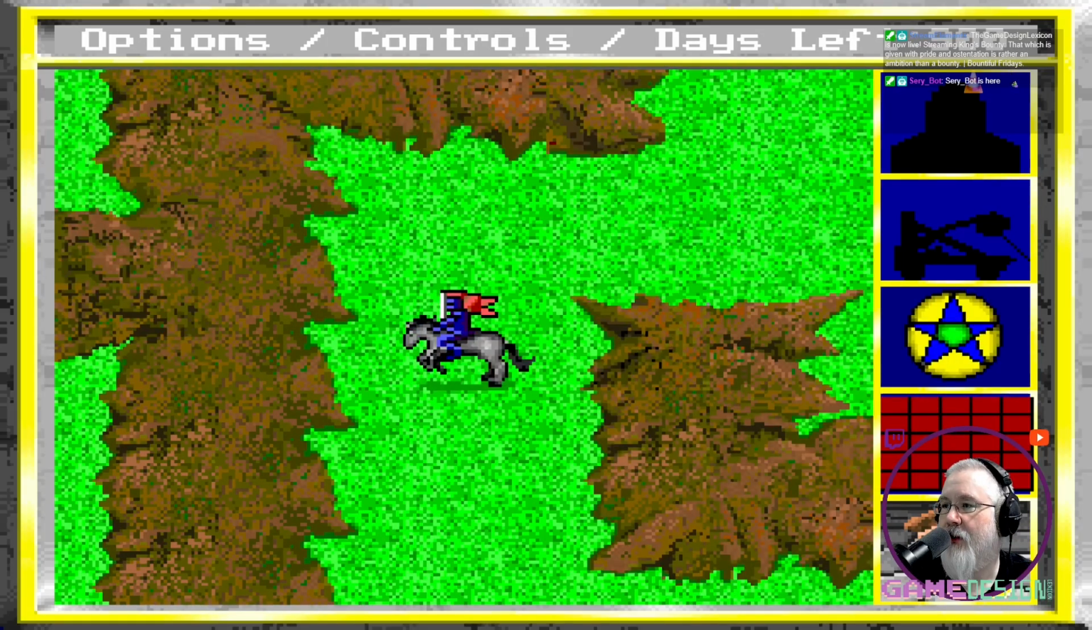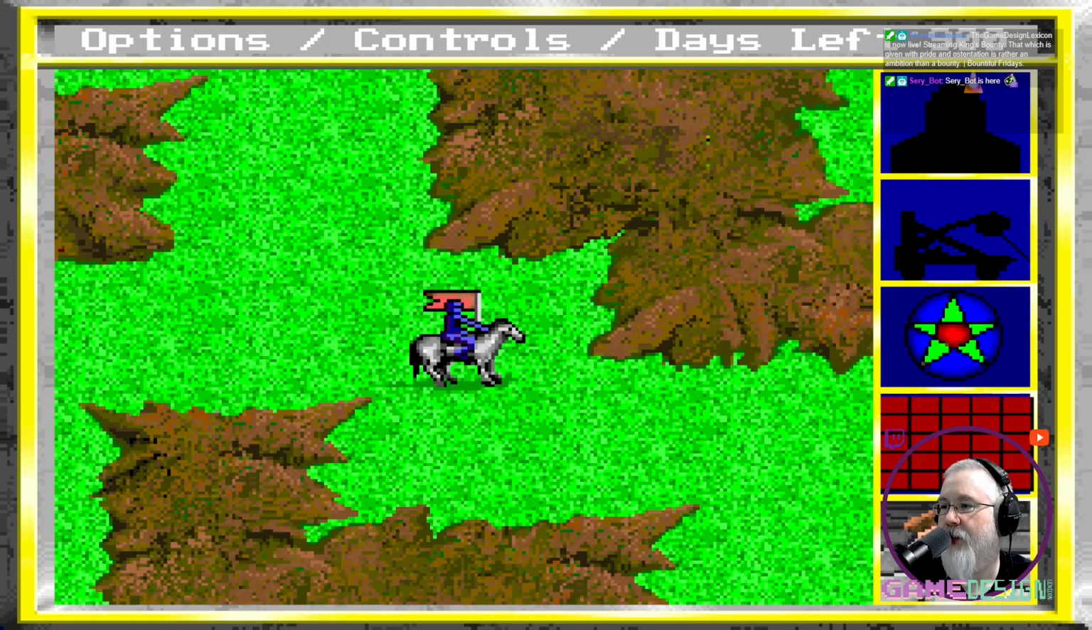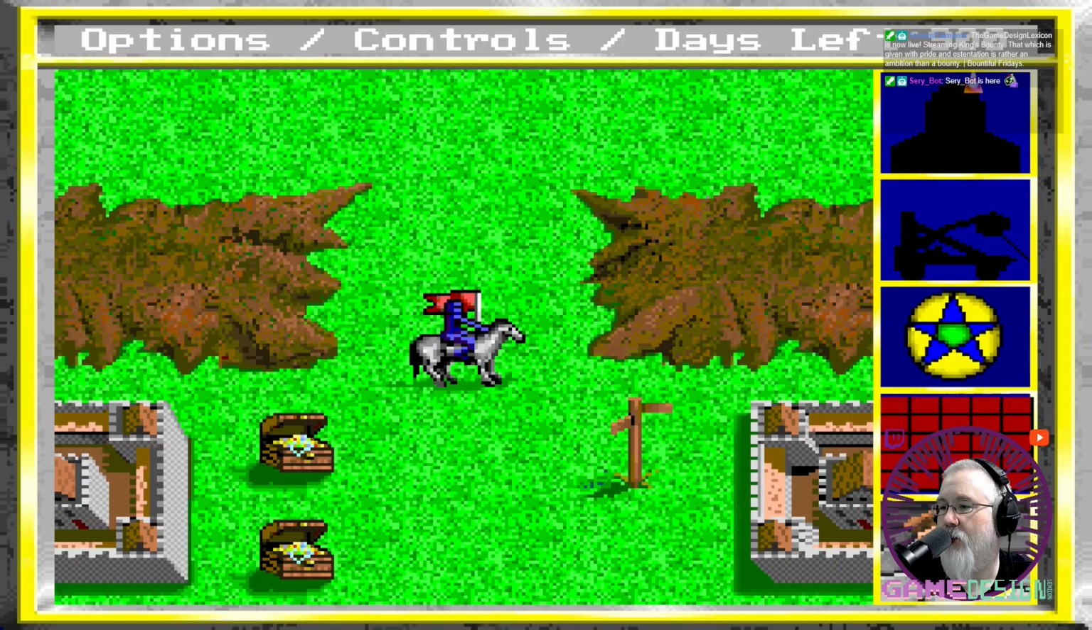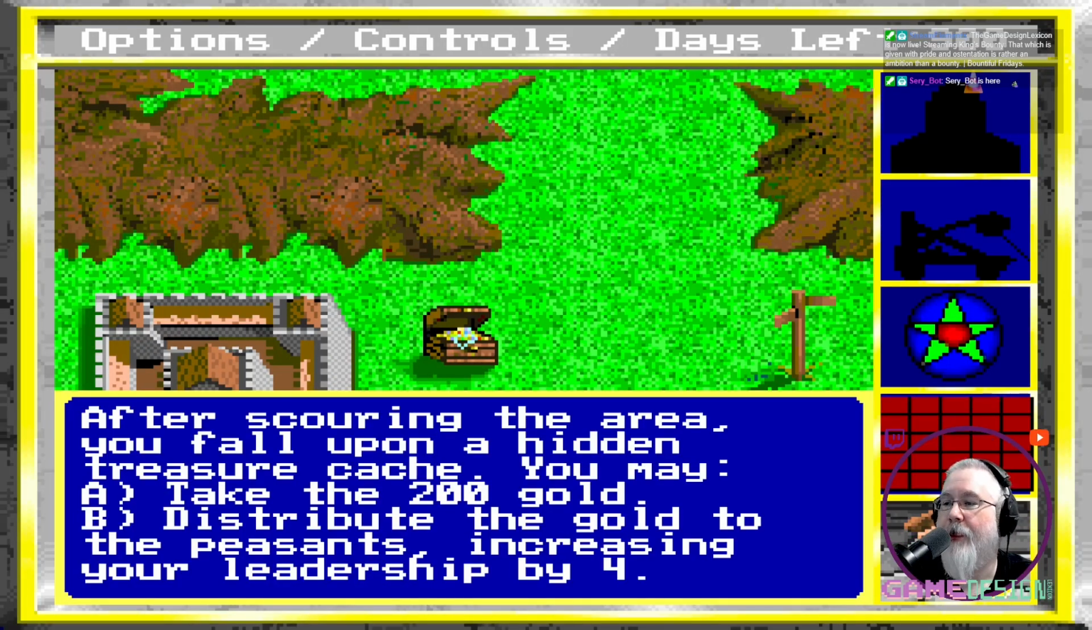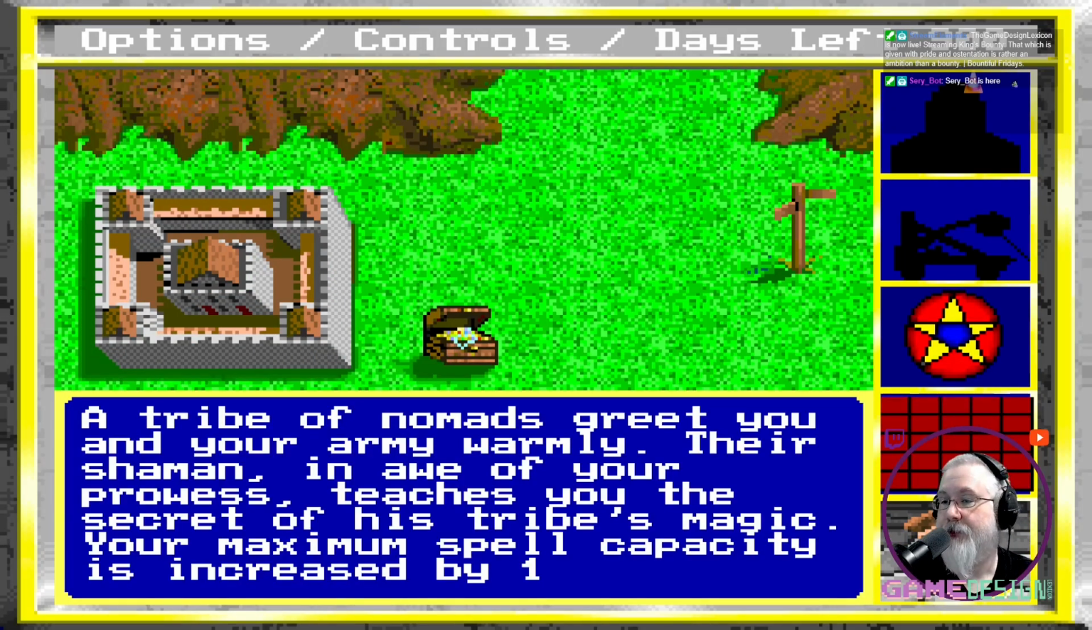So, it's good to know that I can also move diagonal. And now we're wandering around here. We got money. Of course, we're going to distribute it amongst the peasants again, always.